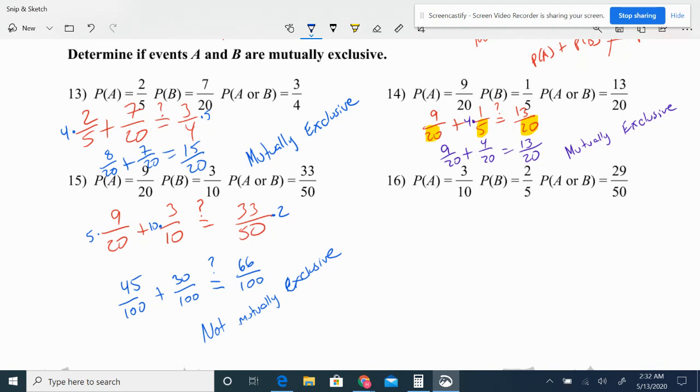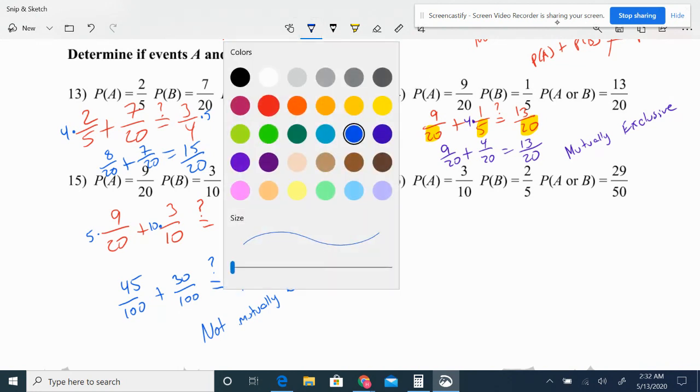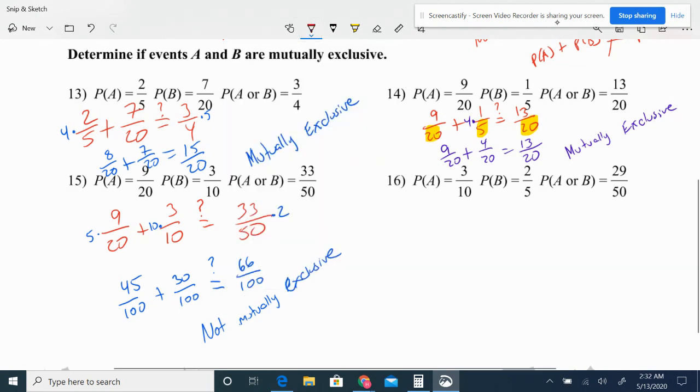Lastly, let's take a look at number 16. Probability of A is 3 over 10. Probability of B is 2 over 5. I'm wondering if this is equal to 29 over 50. Probability of A plus probability of B, is it equal to probability of A or B?